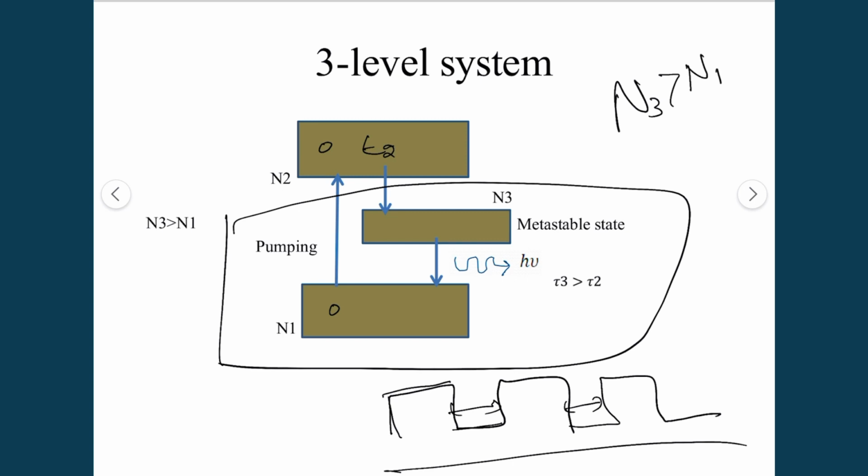It is very hard to achieve in the three level system, because every time we need a high input of energy. So these are the disadvantages of the three level system: it gives a pulse of laser, not a continuous laser, and more energy input is required to achieve the population inversion.